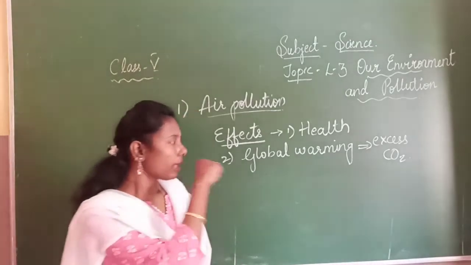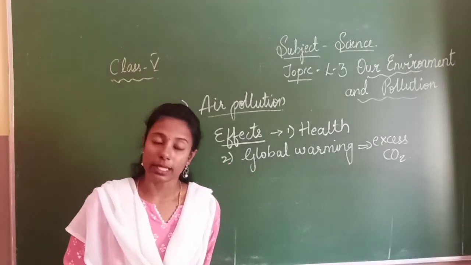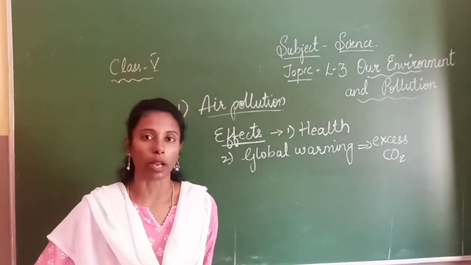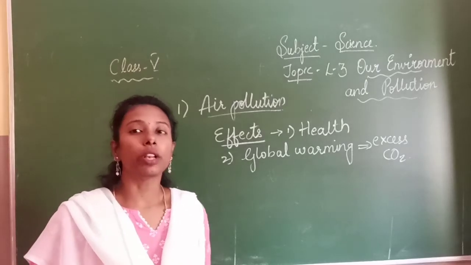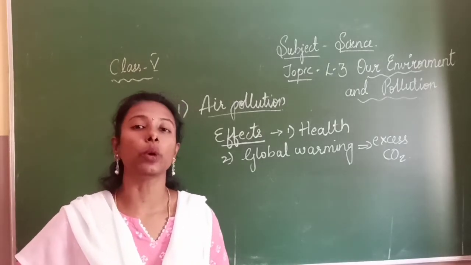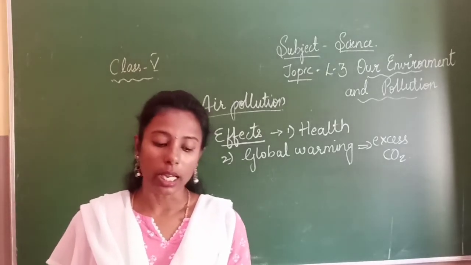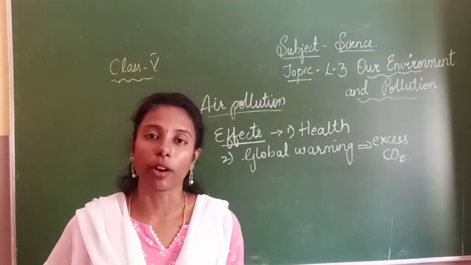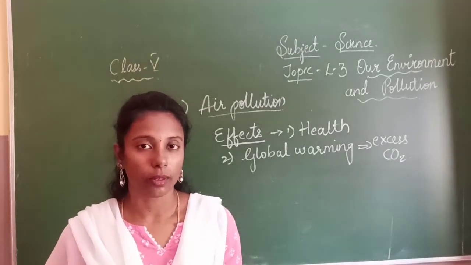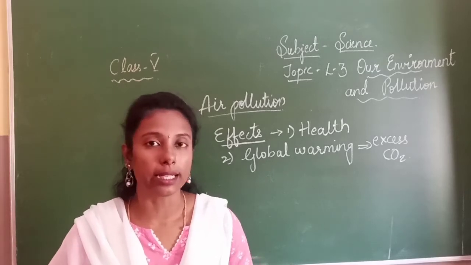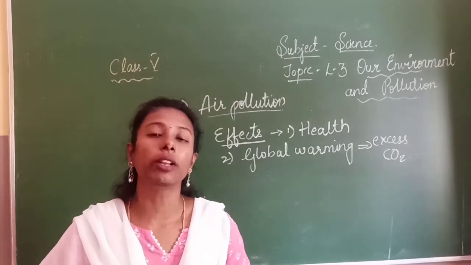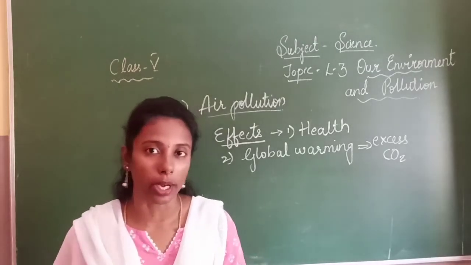If there is more carbon dioxide, then it will not allow the heat to escape from the earth. Then the heat of the earth will keep on increasing the temperature.